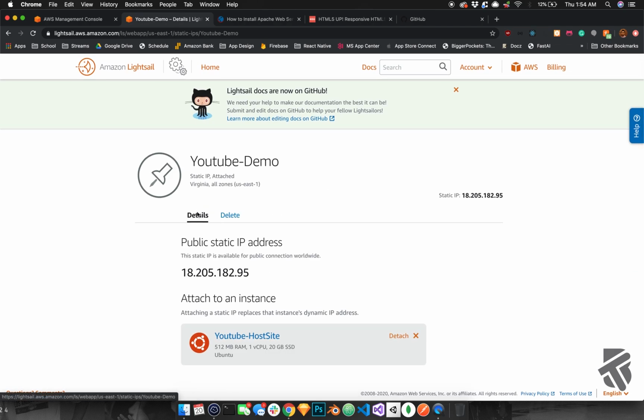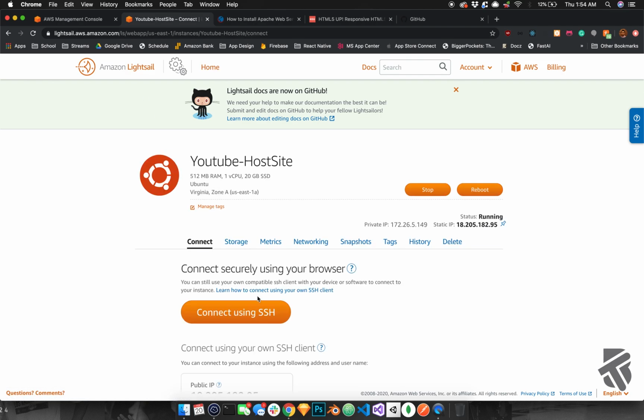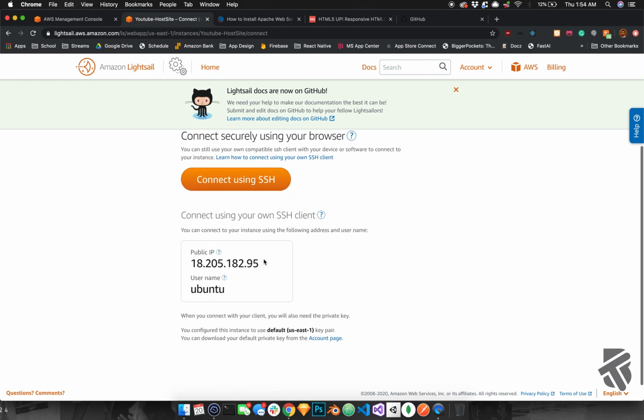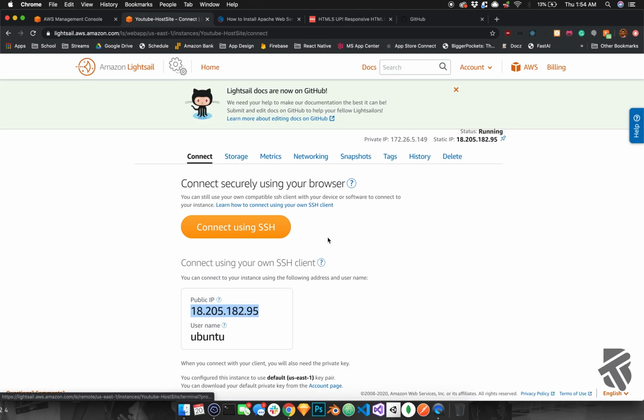Once you have all that set up, you want to go back to Lightsail, go on the server over here, and this is your public IP address right over here. Nothing's going to happen if you just type it into the browser. It's going to say that. But we'll get that fixed.